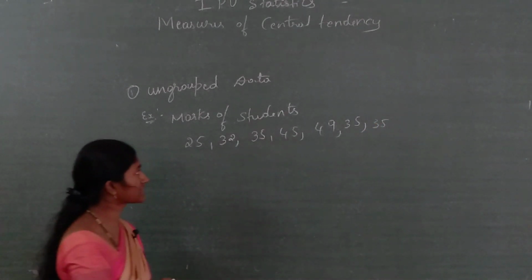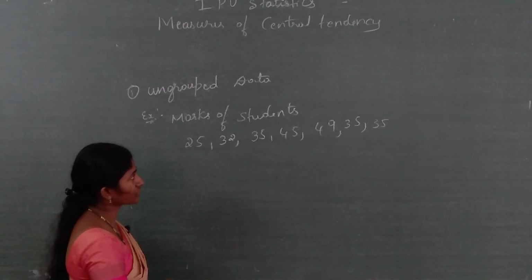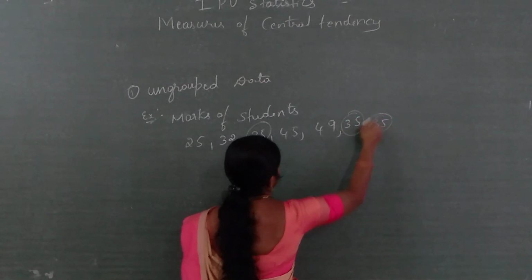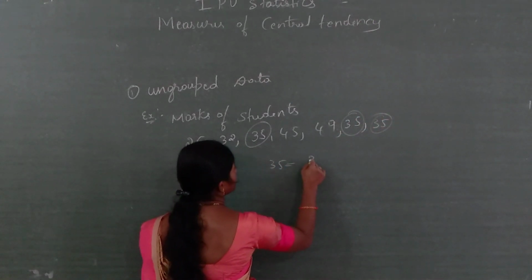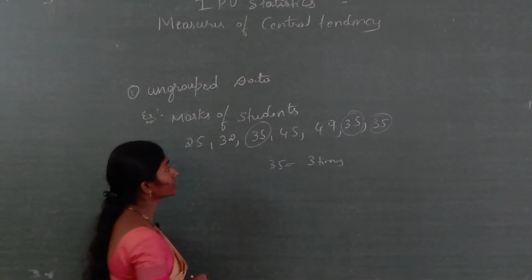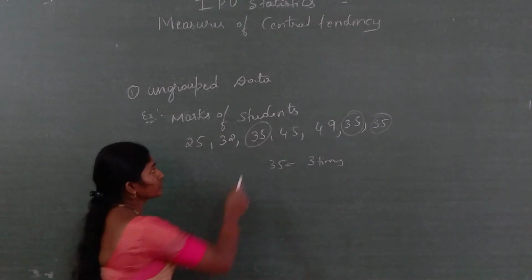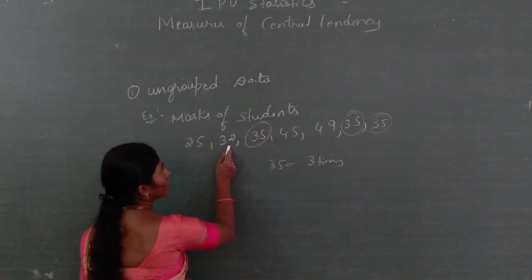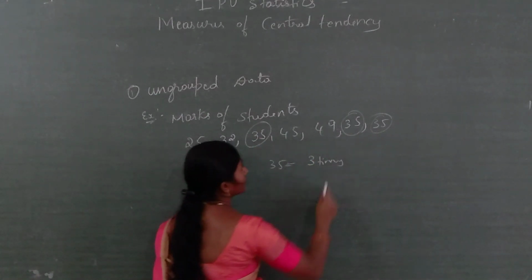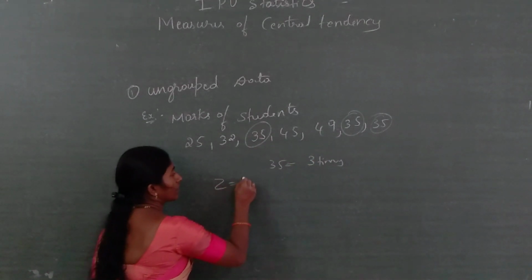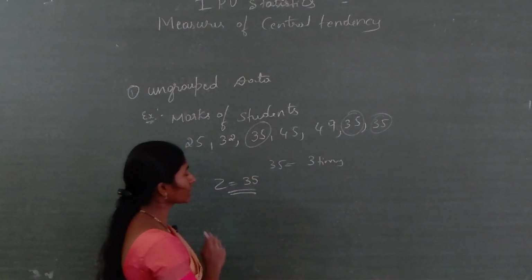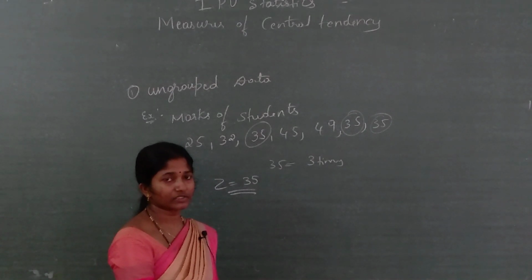So, observe this data: 25, 32, 35, 45, 49, 35, 35. How many times is 35 repeated? Three times. It is the most repeated, and the others are not repeated more. This one is repeated 3 times, and each of the others is given only one time. Therefore, which one is the mode? 35 is the mode. The value that occurs the maximum number of times is the mode value, denoted by Z.